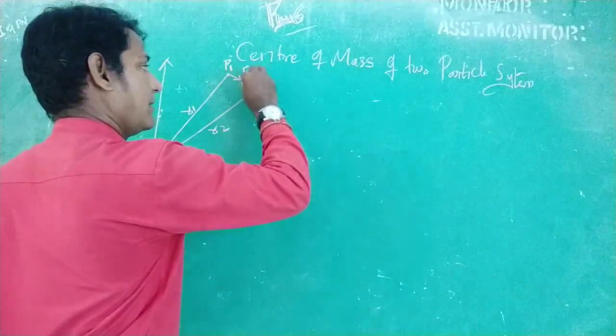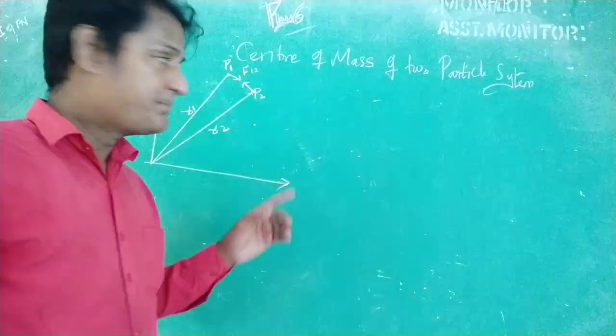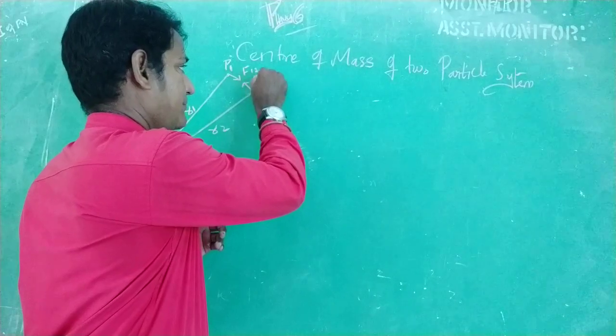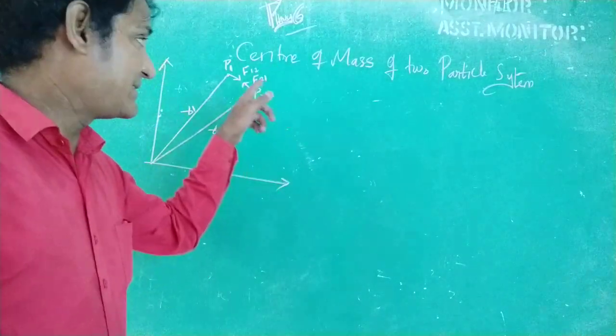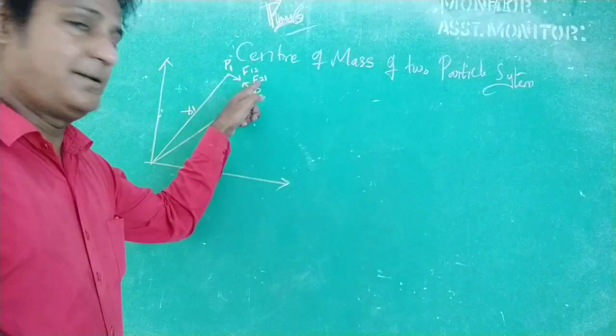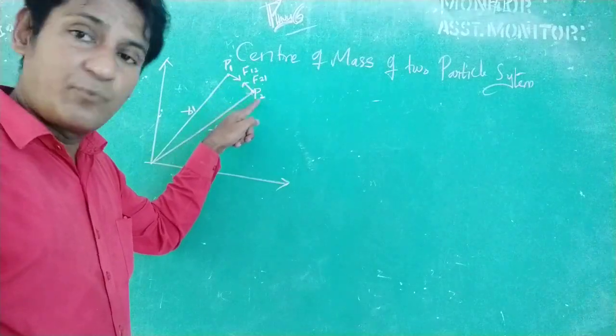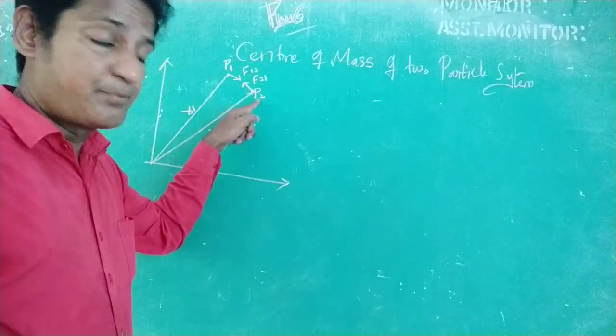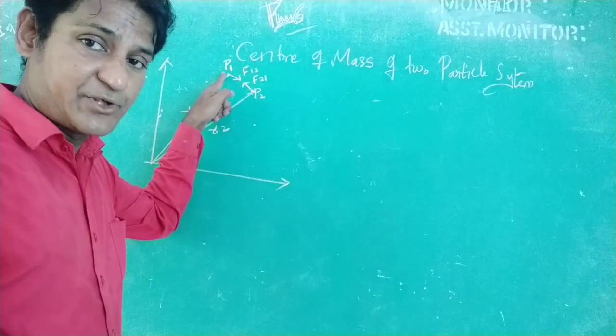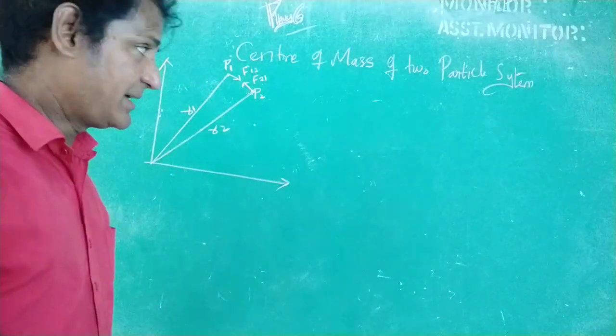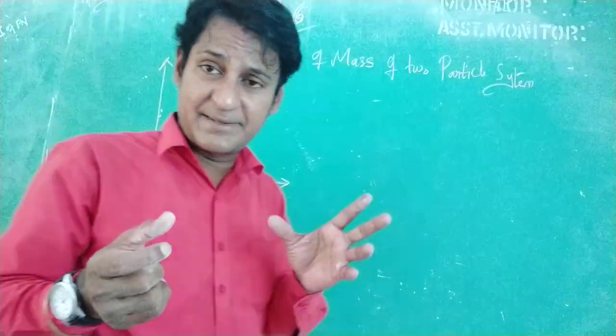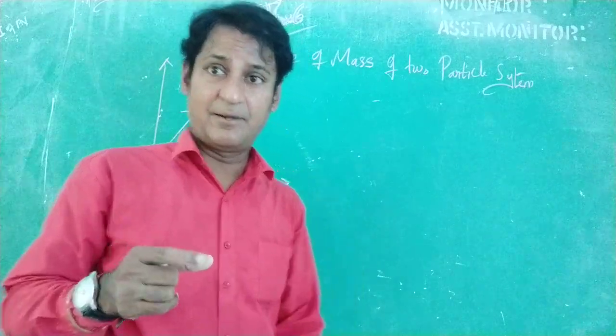And F21 is the force exerted on the particle which is at the position P2 by the particle which is at the position P1. Right? Here the particle, what is meant is the mass, or the body.